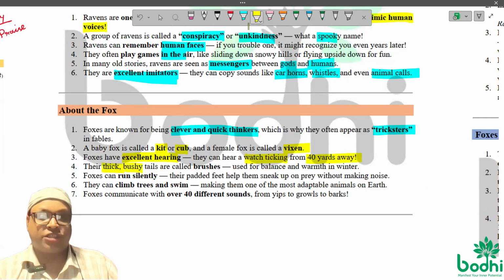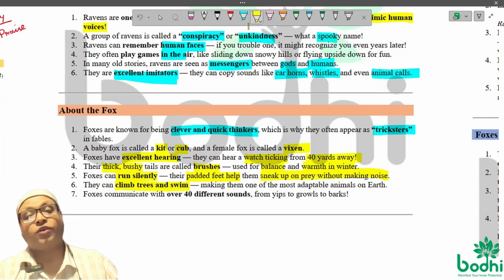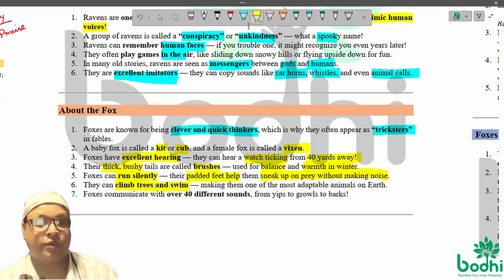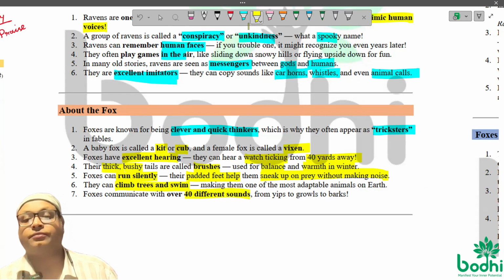Their thick, bushy tails are called brushes. This is used for balance and warmth in winter. Foxes can run silently. They have padded feet that help them to sneak up on prey without making noise. Foxes can climb trees and foxes can swim even. And that's why they are the most adaptable animal on earth. The foxes communicate with over 40 different sounds. Okay, from yips, growls, barks, many types.